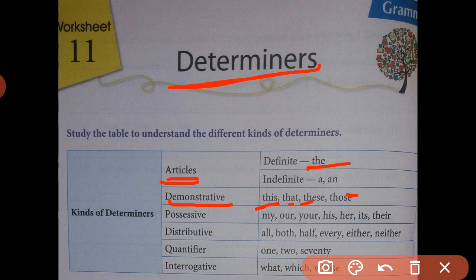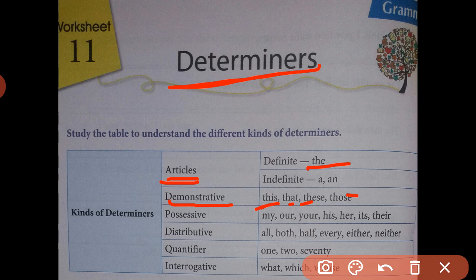In a noun phrase, demonstrative determiners point out the person or thing. When we use determiners, more than one determiner cannot be used before a noun. When we use the determiner these, we cannot use another determiner in the same phrase.